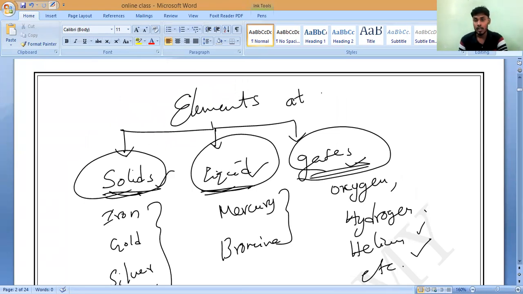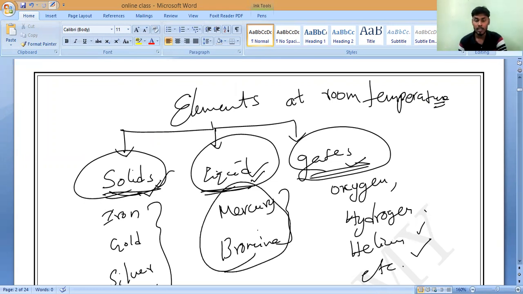At room temperature, whatever substances are present in solid state are called solid elements, in liquid state are called liquid elements, and in gaseous state are called gaseous elements.